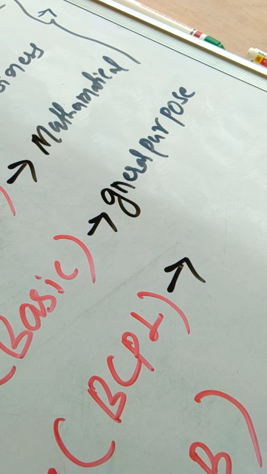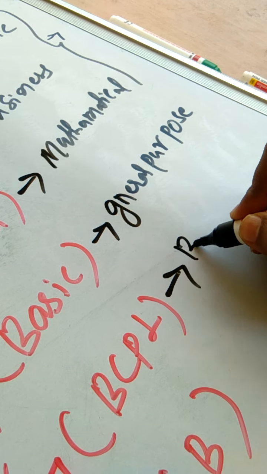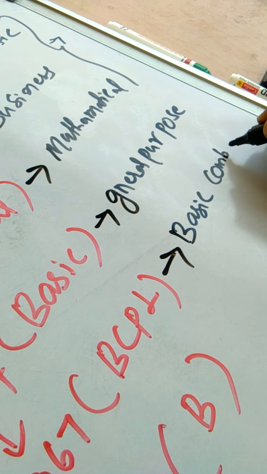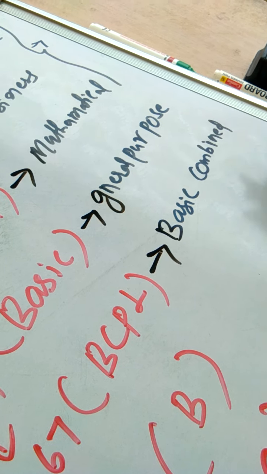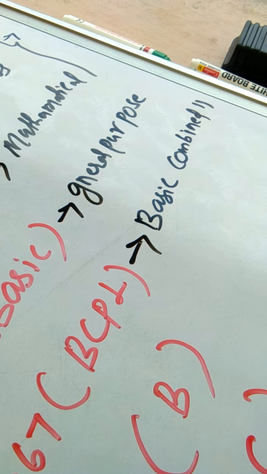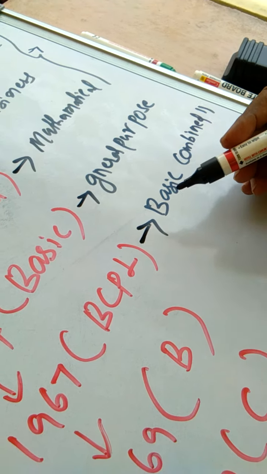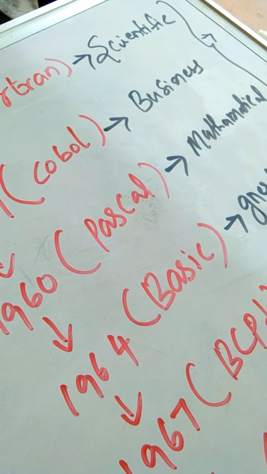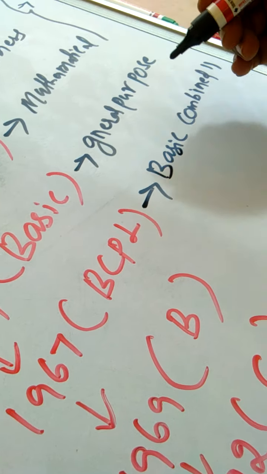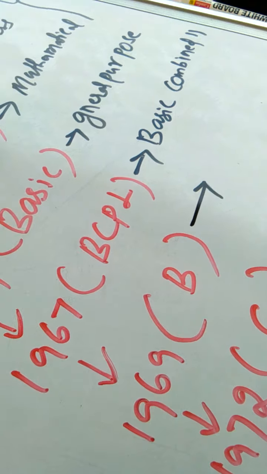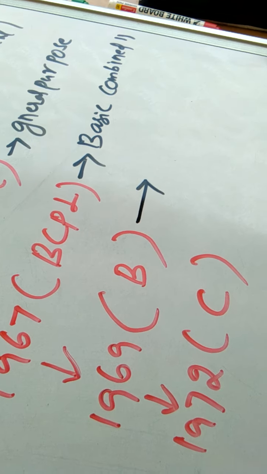we have developed another language called BCPL. It is Basic Combined Programming Language. So it is also a general purpose programming language, which is combining the features of the BASIC programming language and the features of COBOL, Pascal and Fortran. However, BASIC and BCPL have their own limitations. That is the reason why people have gone for the B language in 1969.